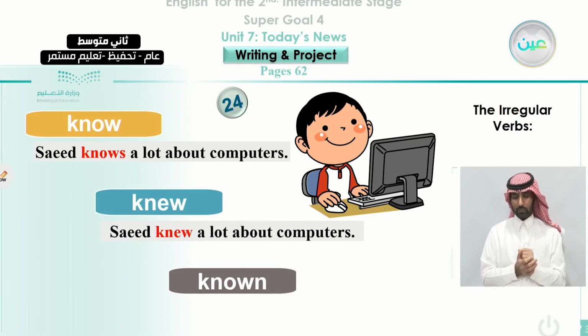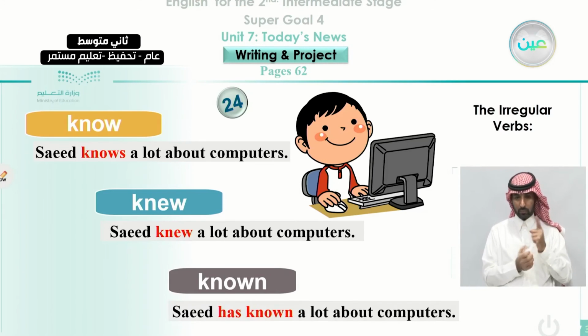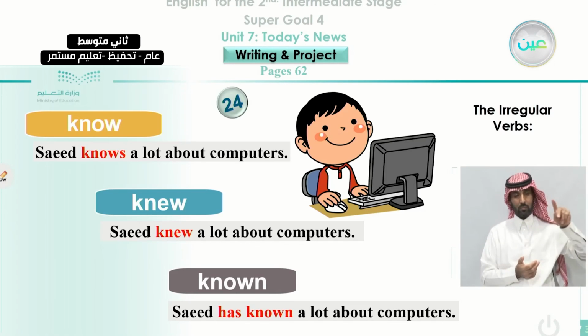When we talk about the past, we can say Saeed knew a lot about computers. That is a thing that happened in the past. And when we talk about the fact, regardless of its time, we say Saeed has known a lot about computers. Here again, in the last sentence, we care about the verb more than we care about the time.